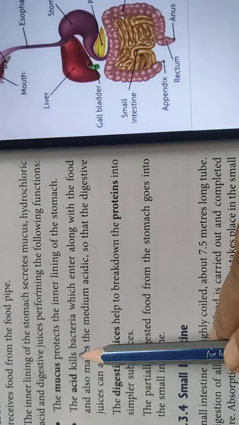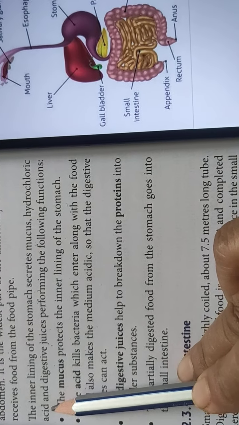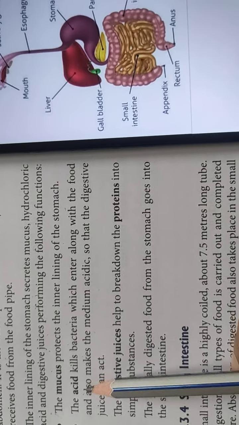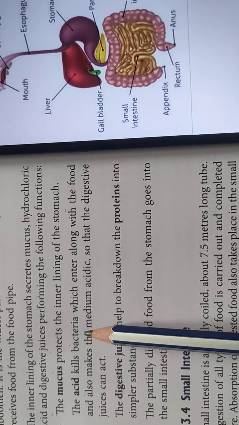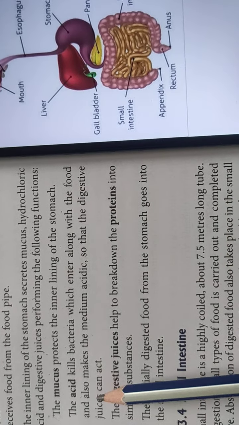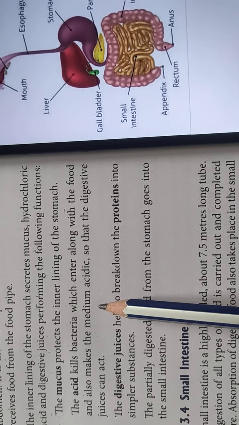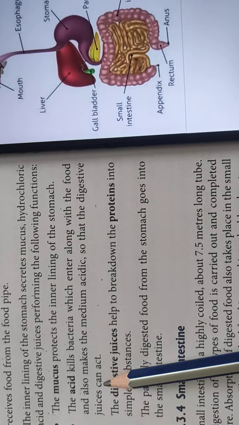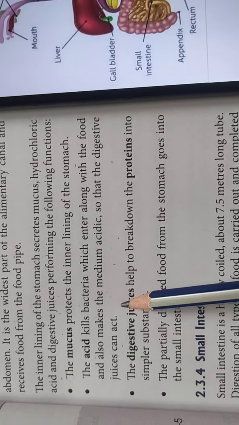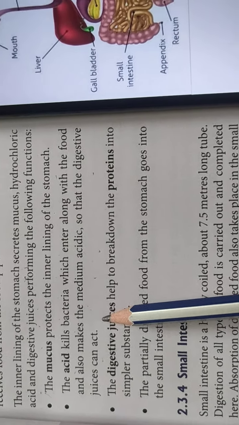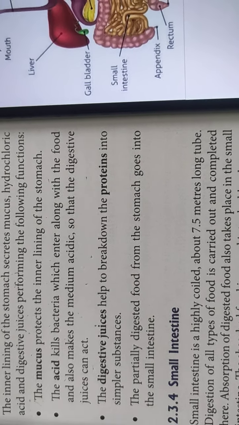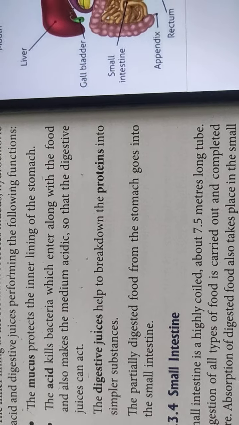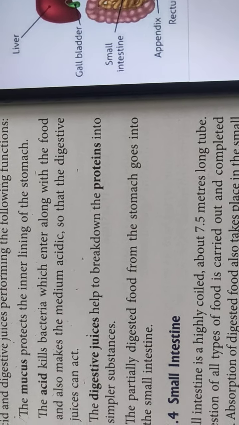The hydrochloric acid present in the stomach kills the bacteria which enter along with the food and also makes the medium acidic, so that the digestive juices can act. Inside the stomach, it should be acidic.